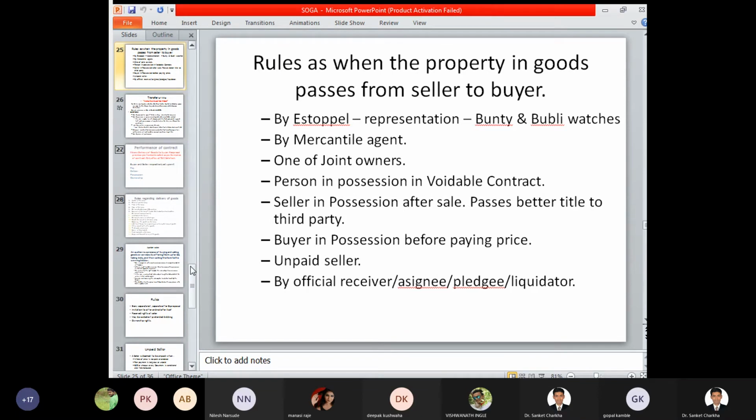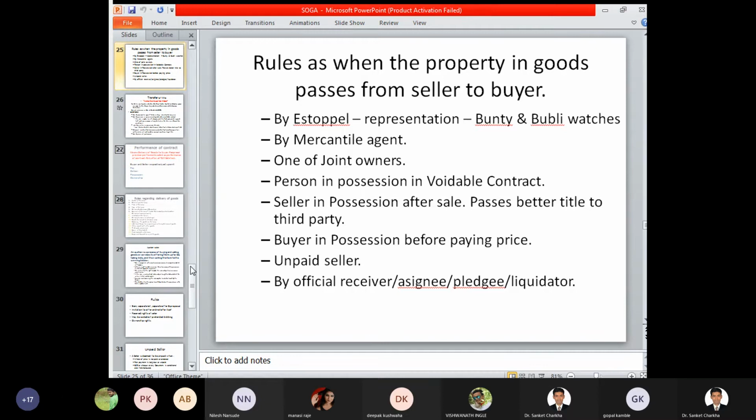Buyer in possession before paying a price. If a buyer who has received the possession, the delivery of the goods and services, before paying the price, that is before the payment is made, then accordingly the property in goods gets transferred from seller to the buyer immediately. Now who is an unpaid seller? We have a different definition and a different concern with respect to the unpaid seller. We'll deal with this concept in detail at a later stage.